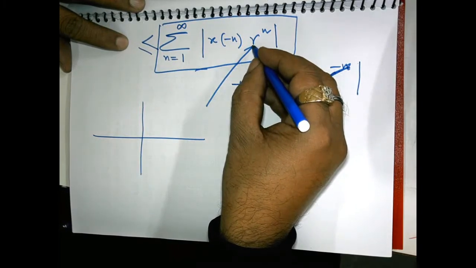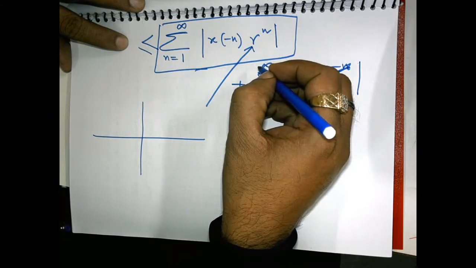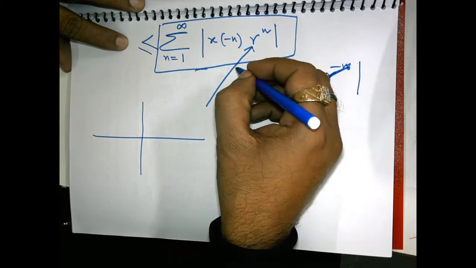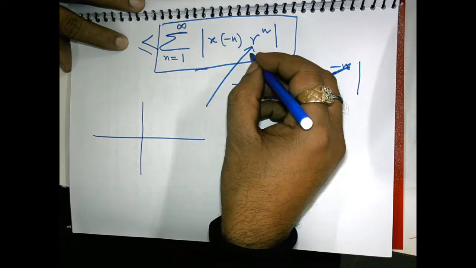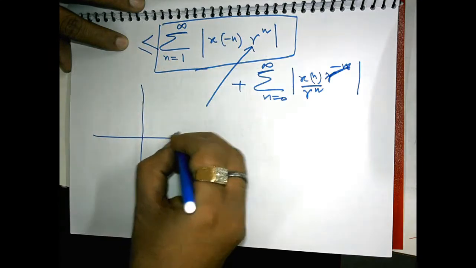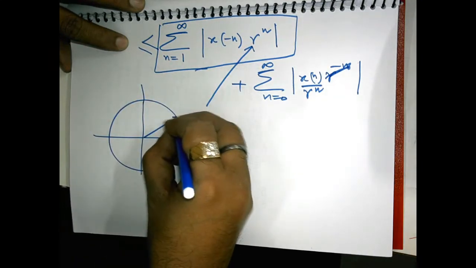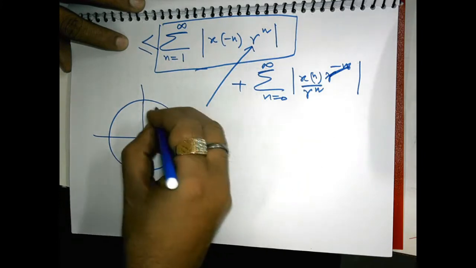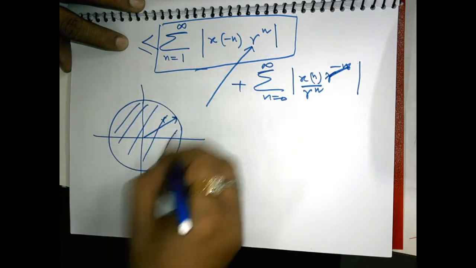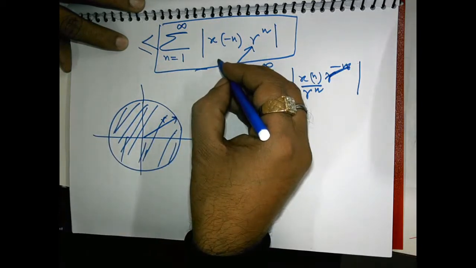Okay, but if we take r equal to 0.9, naturally it will decay. So below some value of r, this series will converge. Naturally we will take some value of r below which, for all the values of r, this series converges.